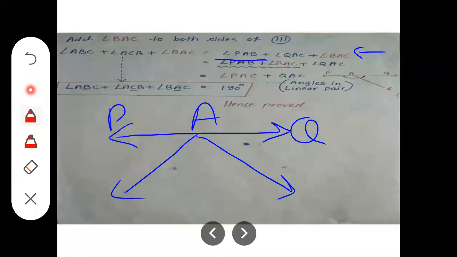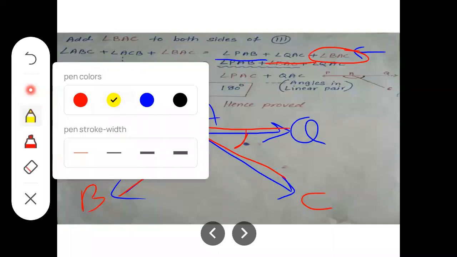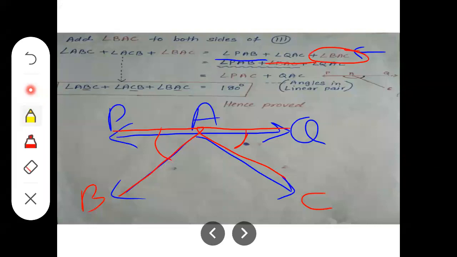The vertex B of the triangle was here and C was here. So angle PAB, this angle, plus angle QAC. Where is QAC? This angle. And in it I added angle BAC. Where is BAC? Angle BAC is here, that means this angle.